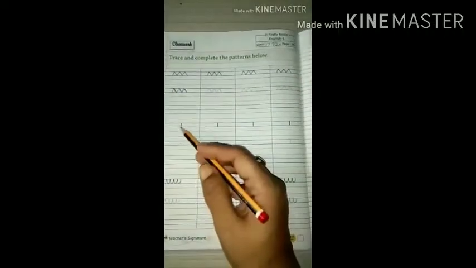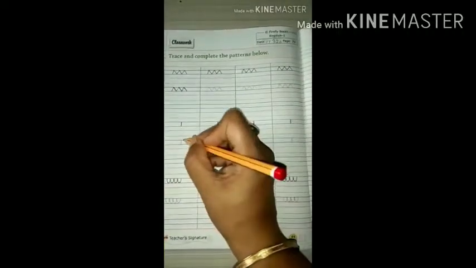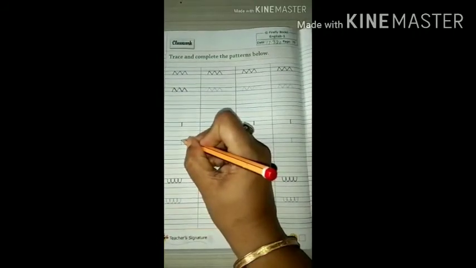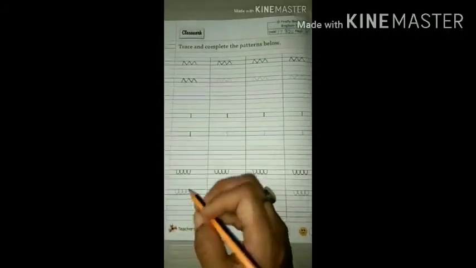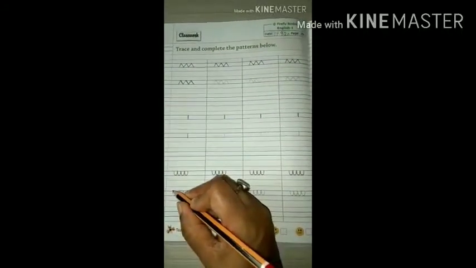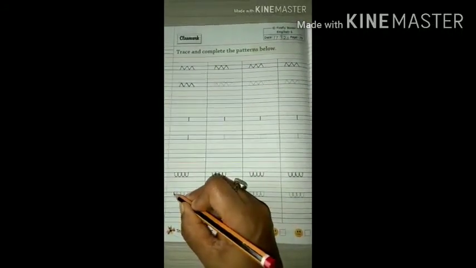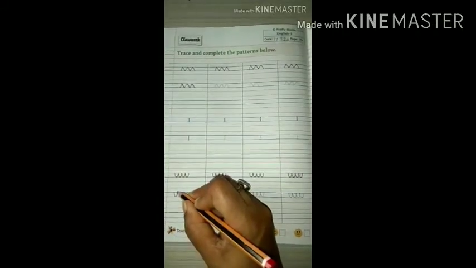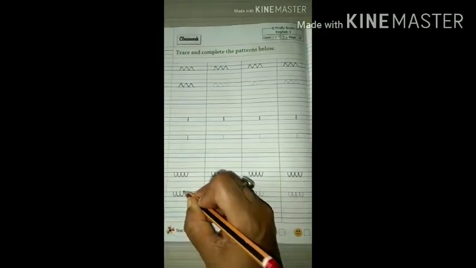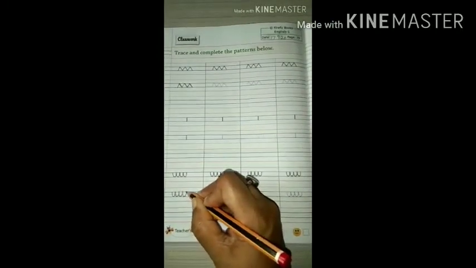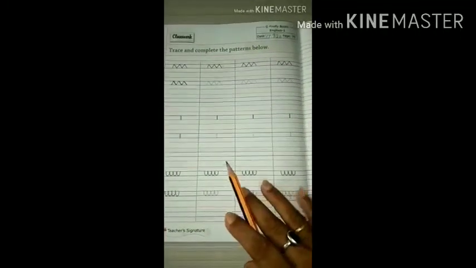Okay. Now see. Again within two blue lines, one standing line only. See this one. Start from first blue line. Then go down, up and down, up and down, up and down, up. Okay. So finish this page. This is your classwork, and finish this page too. This is your homework.